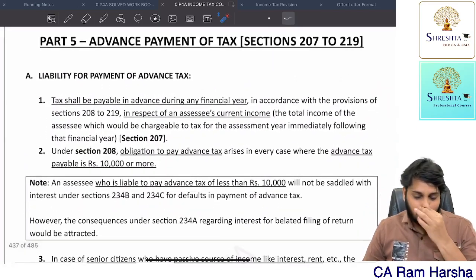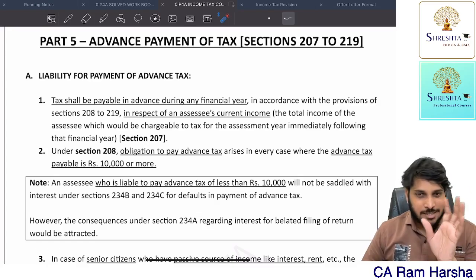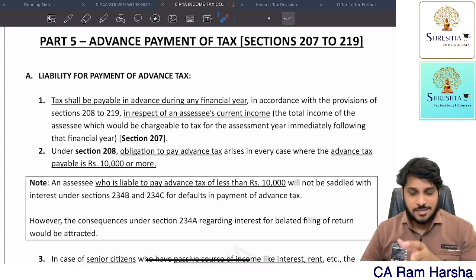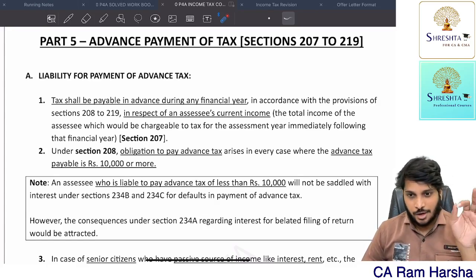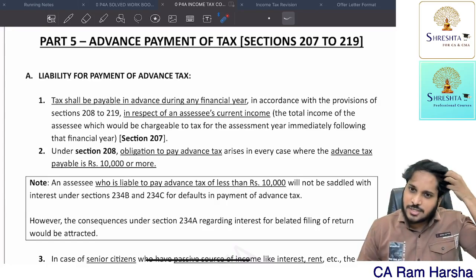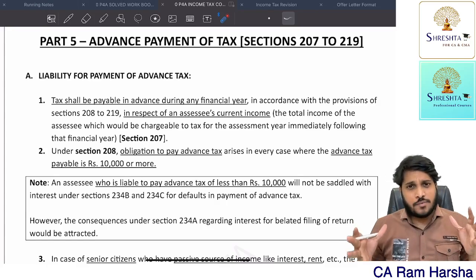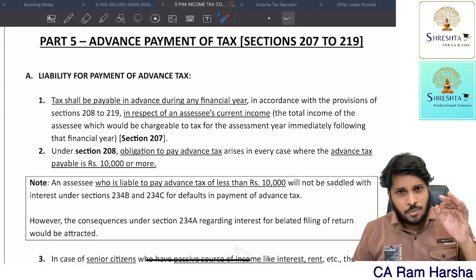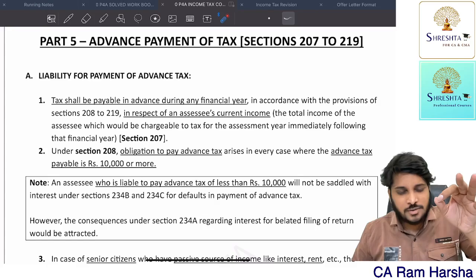Now if at all you are a repeater, for 234B assessed tax, for 234C return tax. So what is the difference? Don't worry, I will discuss it in the next video, the theory reading. So there you will get all the clarifications. I hope you enjoyed this session. Advance tax, we spent almost 1.5 hours, and theory reading another half an hour. Totally 2 hours we spent on advance tax. I hope you understood the advance tax provisions and interest under 234B and 234C clearly.